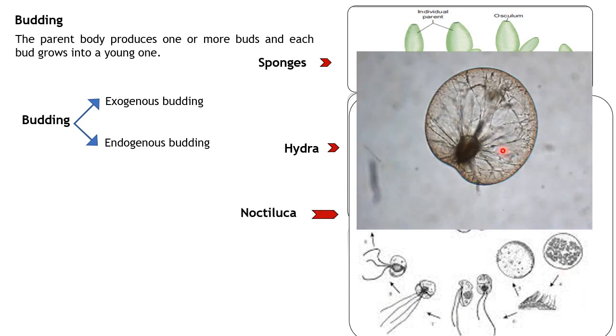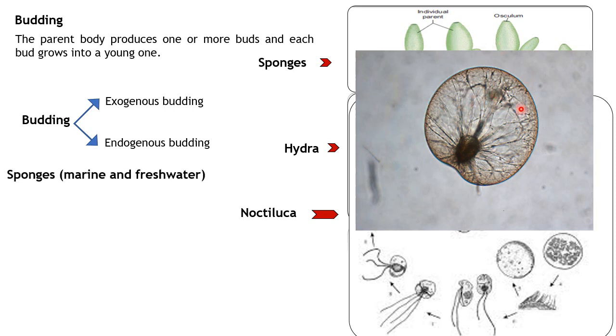I have given an example picture. This is how it exactly looks if you look at a single Noctiluca species under the microscope. This is also a dangerous species, but let's not get into that topic. Now we have seen what is budding.